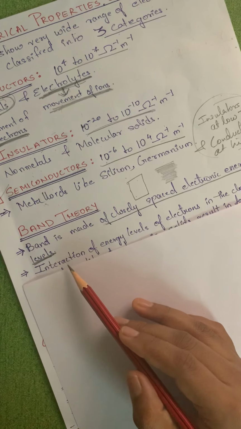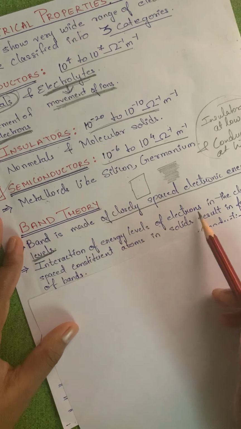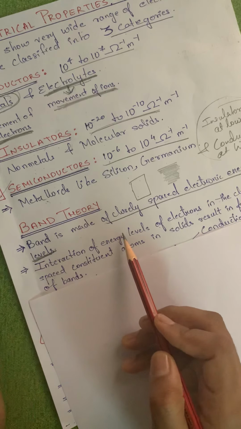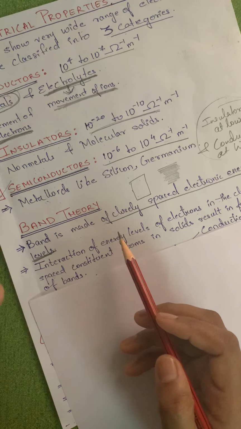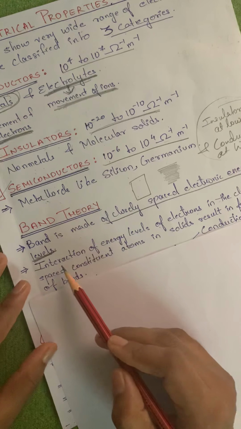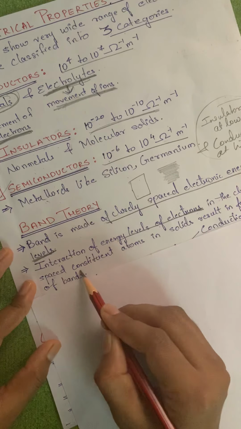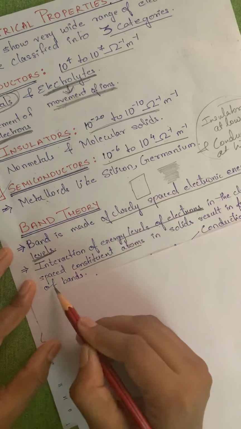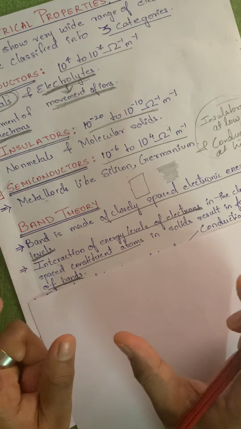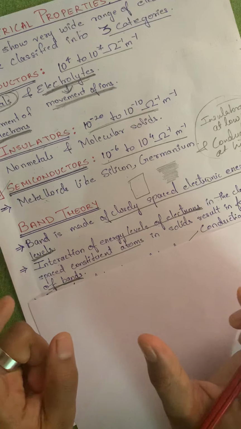To understand further, just as interaction of atomic orbitals in molecular orbital theory leads to molecular orbitals, similarly, interaction of energy levels of electrons in the closely spaced constituent atoms in solids results in the formation of bands. That means if we take two atoms, just for example, they will have some energy and they will have electrons.